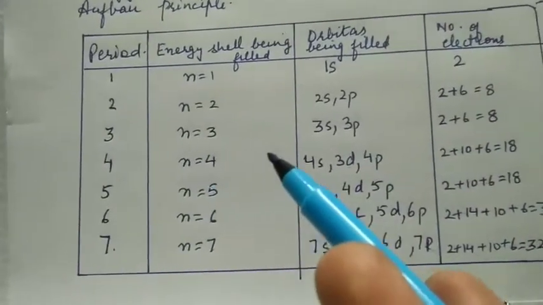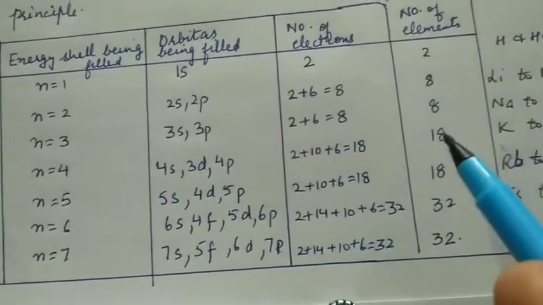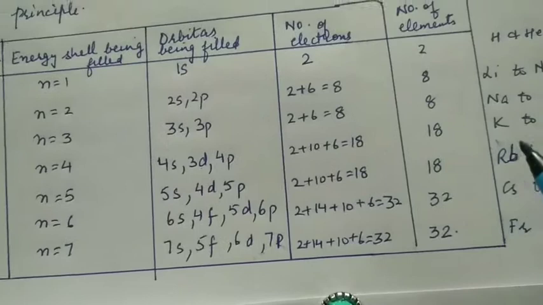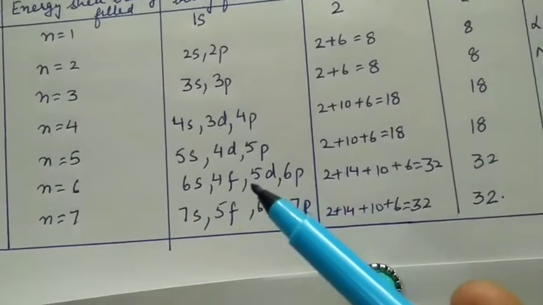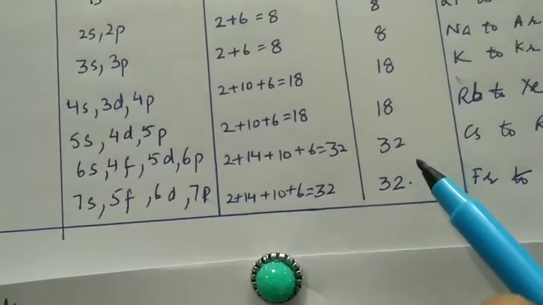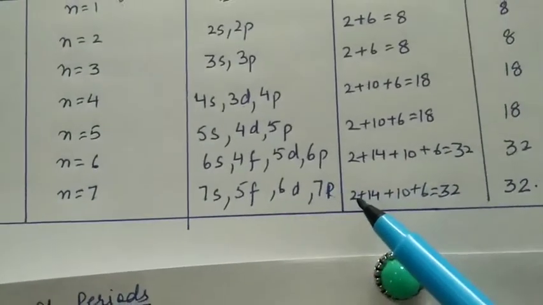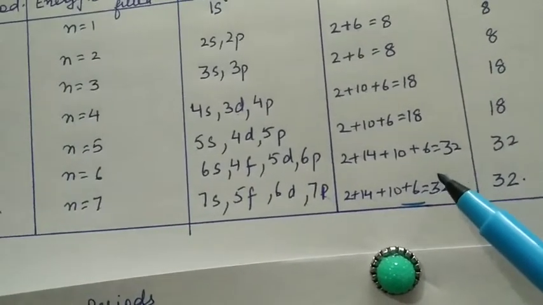Then in the third period there are 8 elements, in the fourth period there are 18 elements, in the fifth period there are 18 elements, and in the sixth period, because you have 6s, 4f, 5d, 6p, there are 32 electrons and 32 elements. Similarly, in the 7th period also we can have 32 elements.